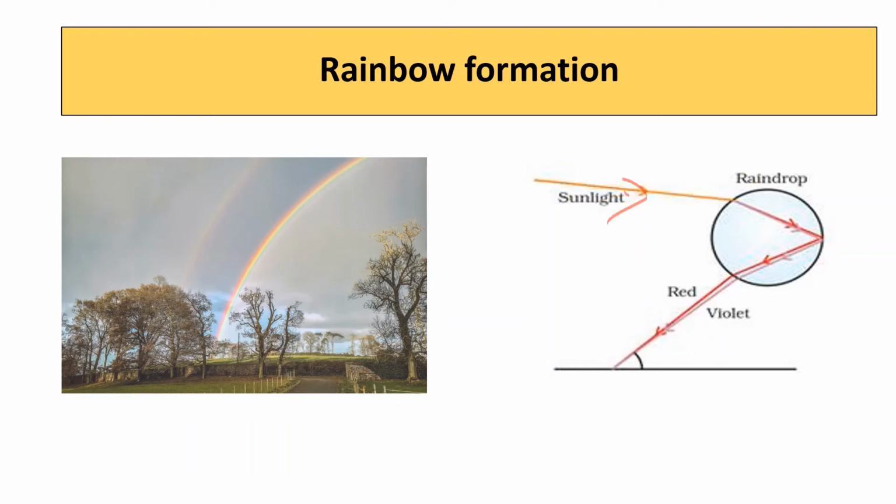When the sunlight enters this water particle, it undergoes refraction at this point. When it reaches the other side of the water drop, it reflects from there and undergoes dispersion. This water particle or rain drop acts like a prism, and when it reaches this point it undergoes refraction again. This band of colors is seen as the rainbow in the sky.